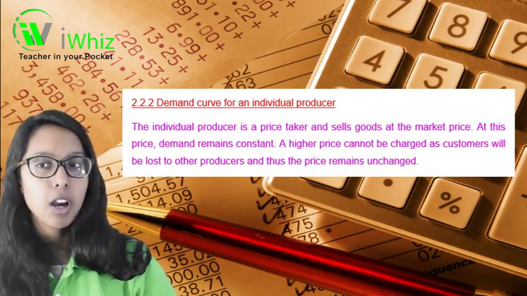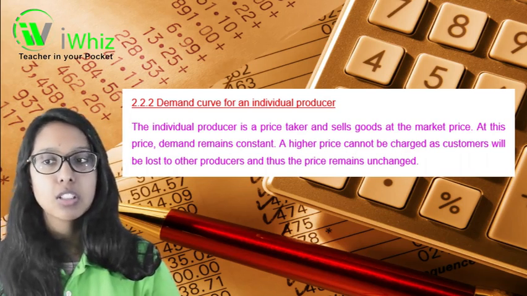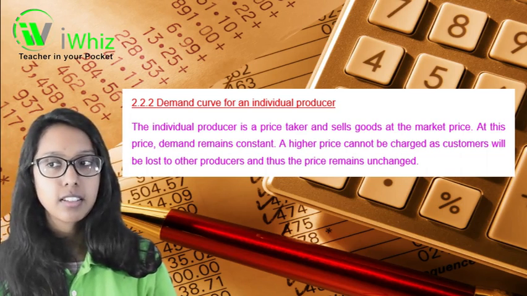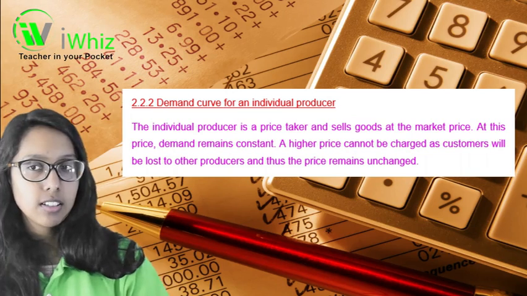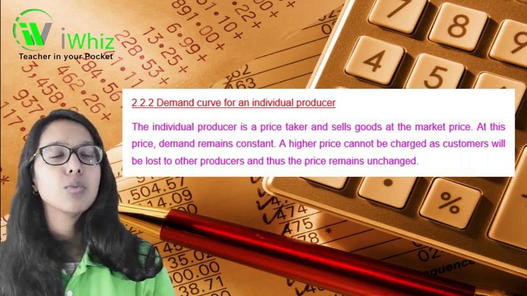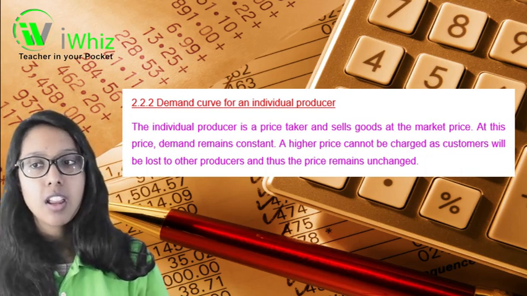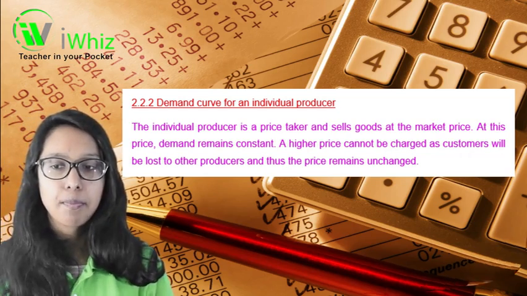So let's look at a demand curve for an individual producer. The individual producer is a price taker and sells goods at the market price. At this price, the demand remains constant. A higher price can't be charged, as customers will be lost to other producers in the market, and thus the price remains unchanged, it remains the same.